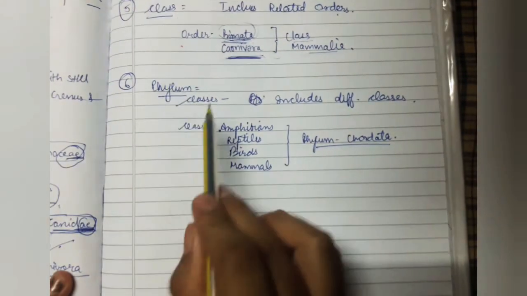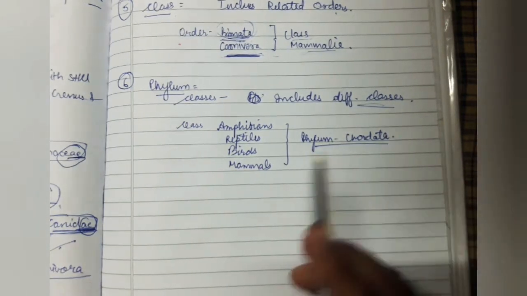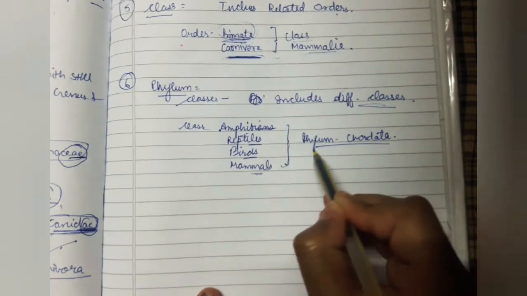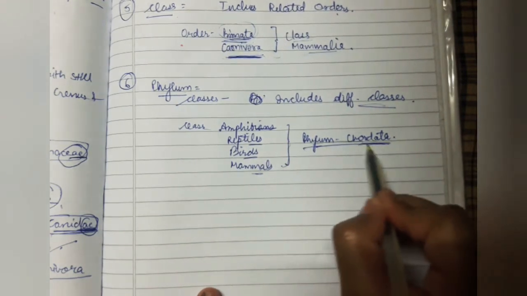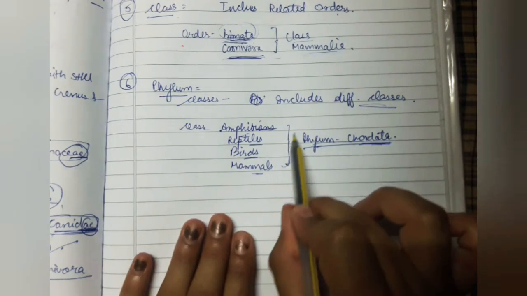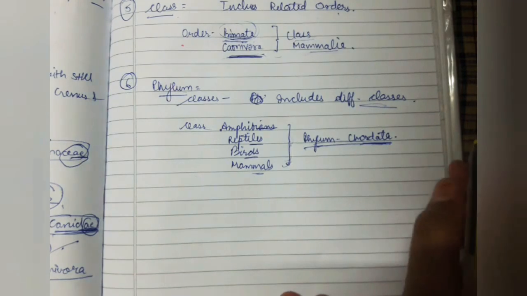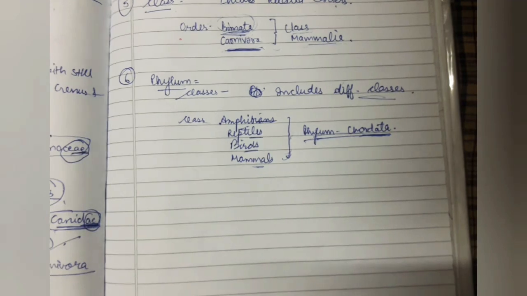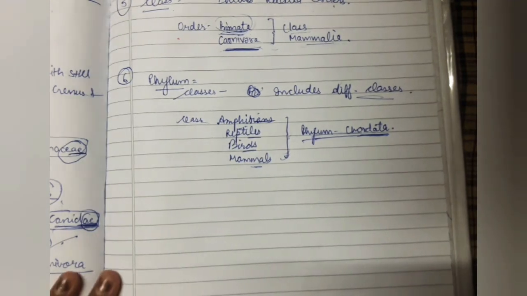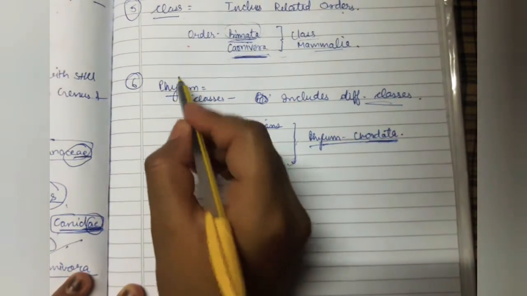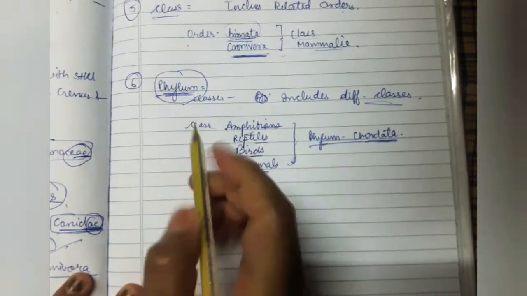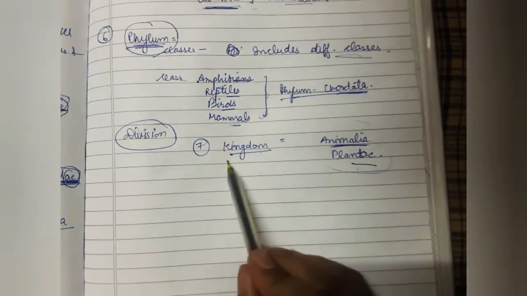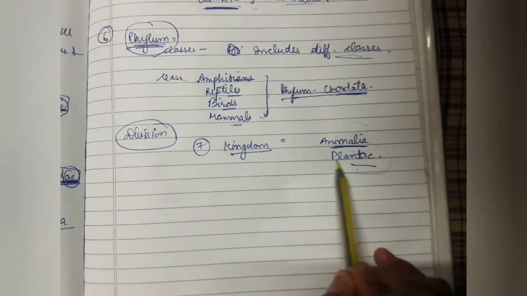Next category is phylum, that includes different classes. For example, the classes amphibians, reptiles, birds and mammals all fall under phylum Chordata. These chordates have characters in common: the presence of notochord and dorsal hollow neural system. In the case of plants, classes with few similar characters are assigned a higher category called division. In animals we give this category the name phylum, and in plants this category is known as division. Next category is kingdom, like kingdom Animalia and kingdom Plantae.